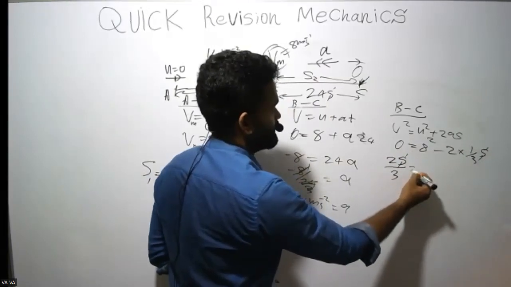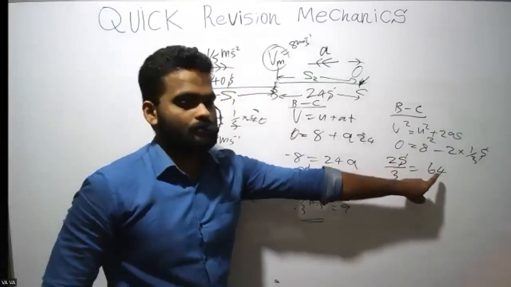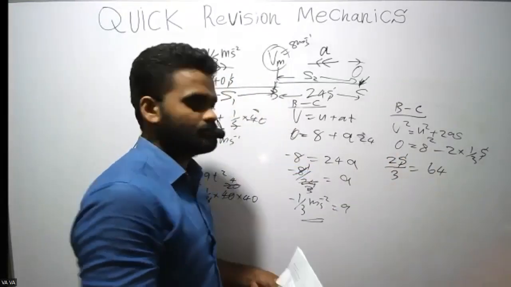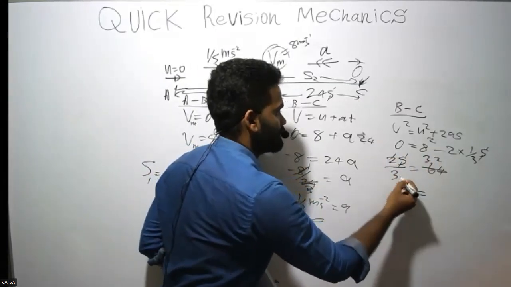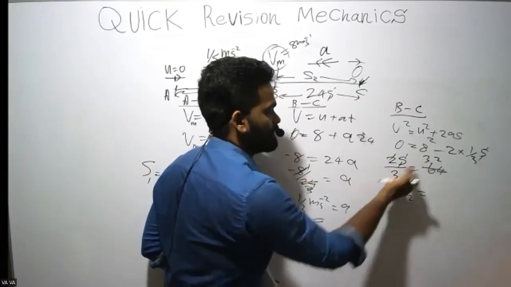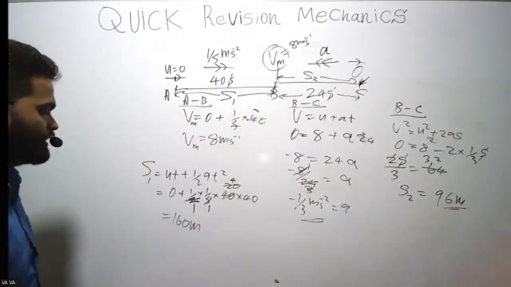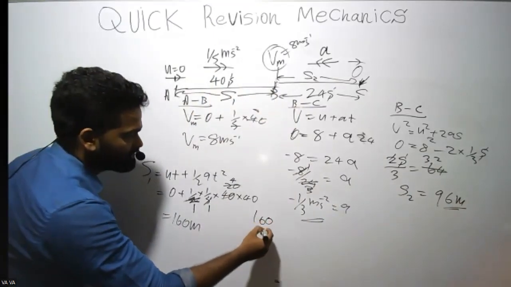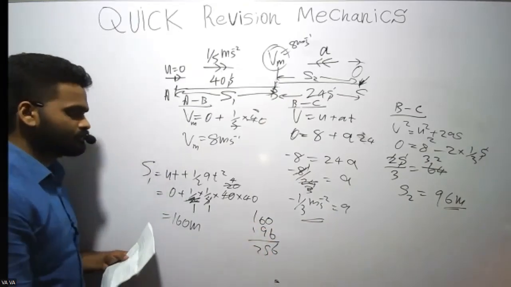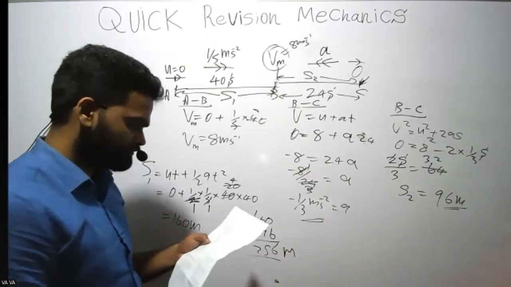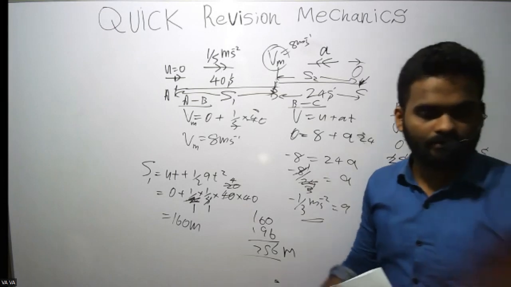Take this whole thing to the other side. 2s divided by 3 equals 64. Then divide both sides of the equation by 2. 32. So S2 is equal to 3 times 32, cross multiply. 6, 9. 96 meters. So the total distance should be 160 plus 96. 6, 15, 256 meters. Answer should be third one. Yeah, answer should be third one.